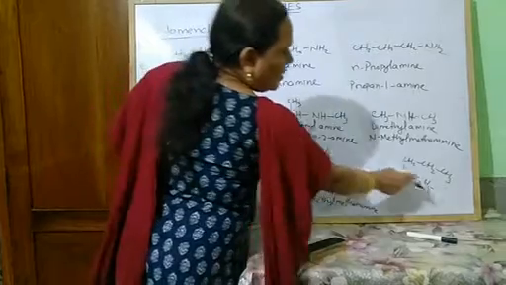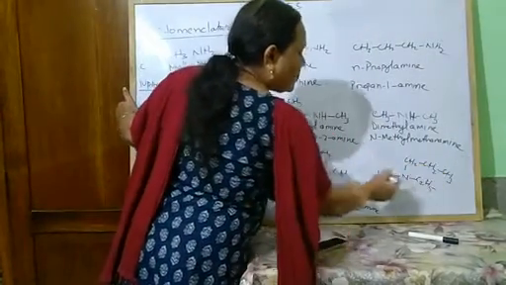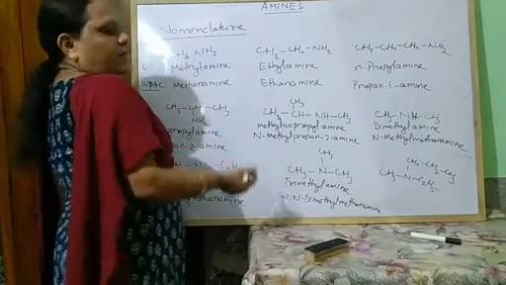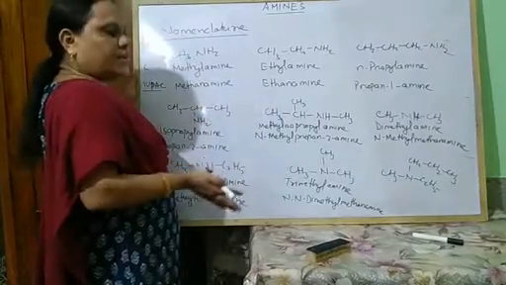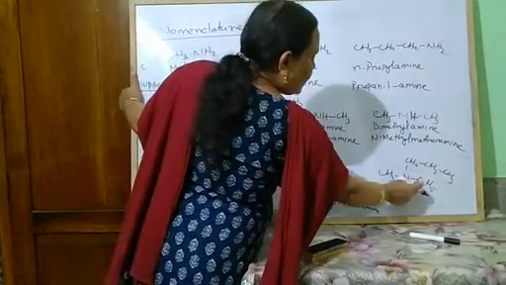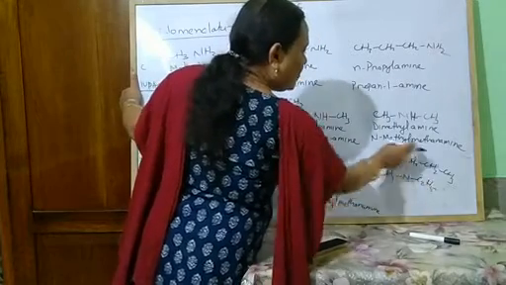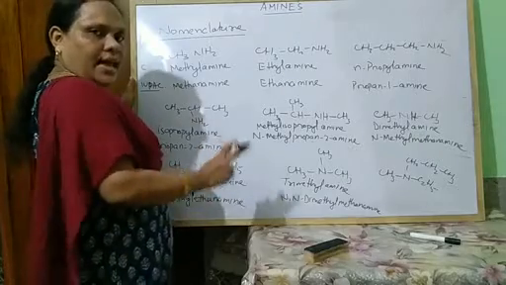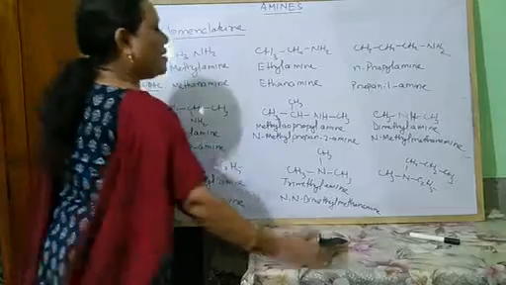And what is the name of this compound? So here methyl, here ethyl, here propyl. So propanamine. So what is its IUPAC name? What is its common name? Methyl, ethyl, propyl. So in this way we can write the name of this: ethyl, methyl, propyl, amine.